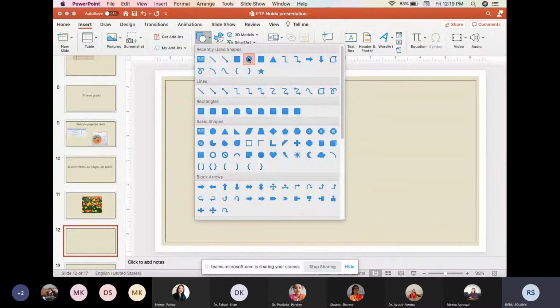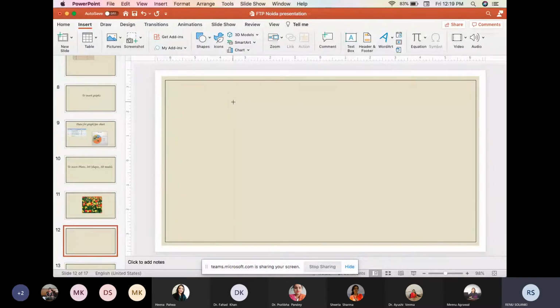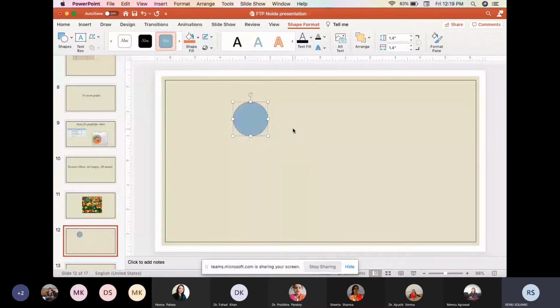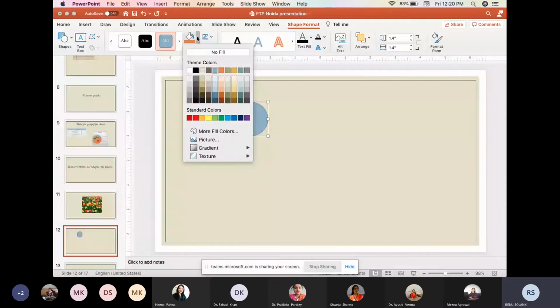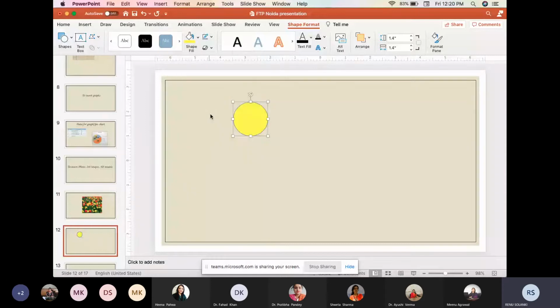We will choose the shape and this plus sign will come. If I drag this one, the shape will be inserted. Again, if I click on the shape, the shape format will come, and in this panel so many options are available for editing this shape. For example, if I want to change the filling color, then I can bring it to yellow, or I can give a shadow reflection to this shape. I can also type something within this one by clicking on this one.